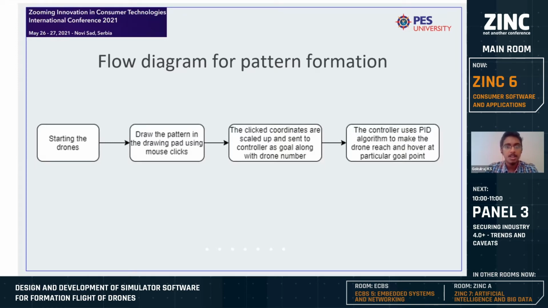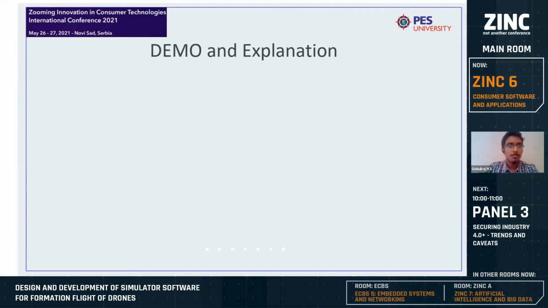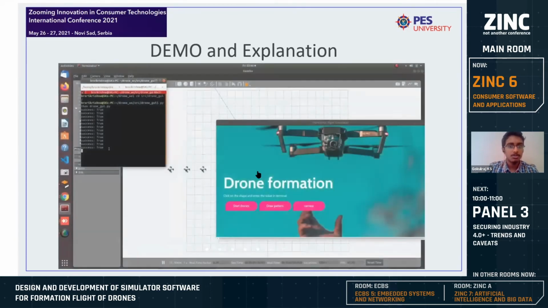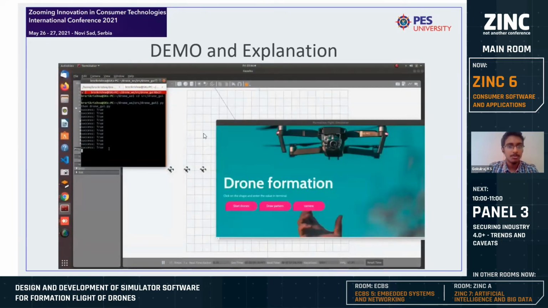We created a PID controller which takes in the drone number and the goal of that drone as inputs. So if I say 5 and 6,7, then my PID controller will take the inputs. It will make the sixth drone go up and levitate at 13 meters height and go to goal position 6,7. So I will show my demo and explanation now. So can you please show the video?